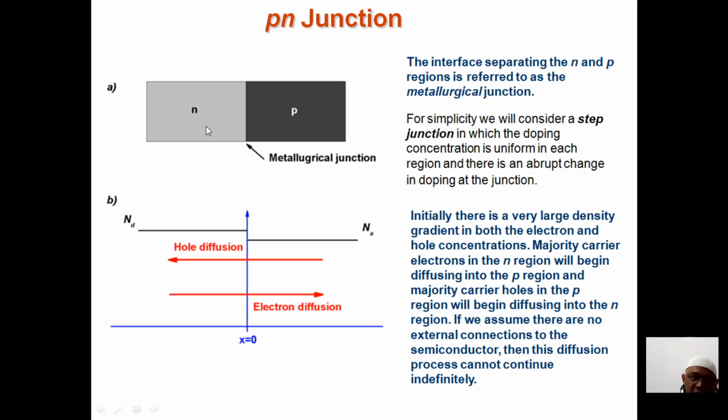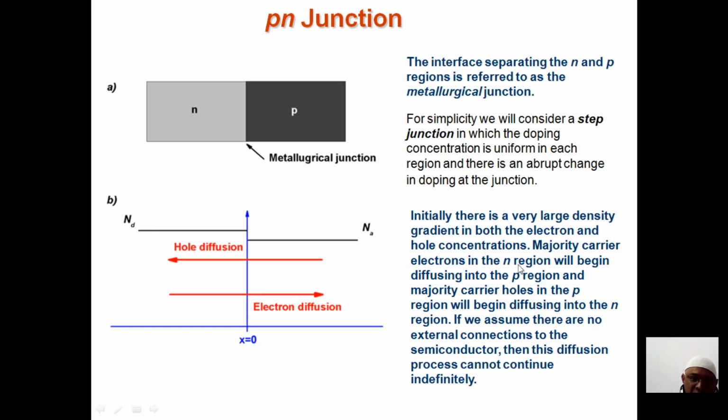Here you can see N and P have a uniform distribution. Initially there is a very large density. You can see in this figure Na and Nd. Why have I written Na and Nd? Here Na and Nd indicate the acceptor impurity and the donor impurity. Here we have donor impurity, and in the P type you will have acceptor impurity. So acceptor impurity is given by Na, and donor impurity is given by Nd.